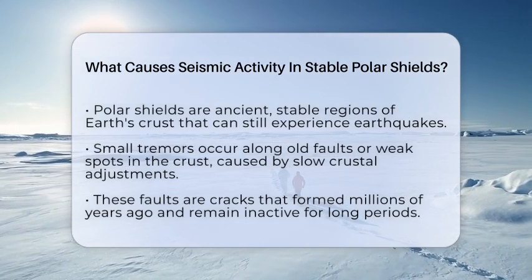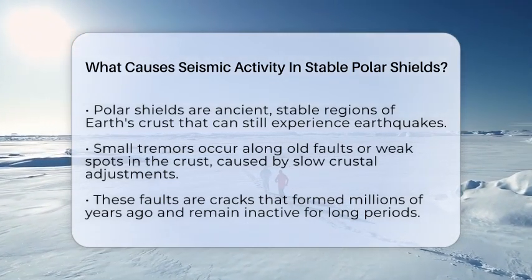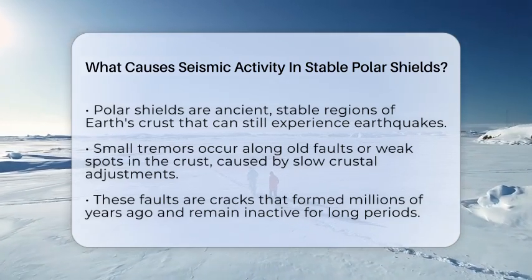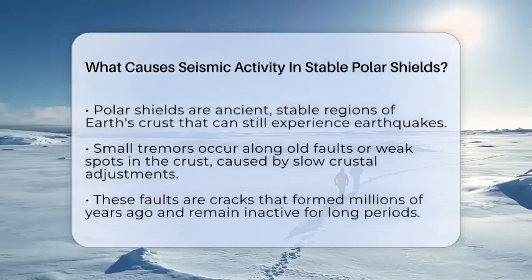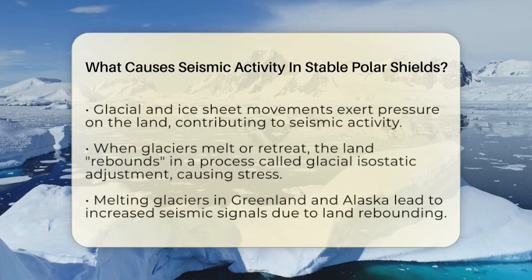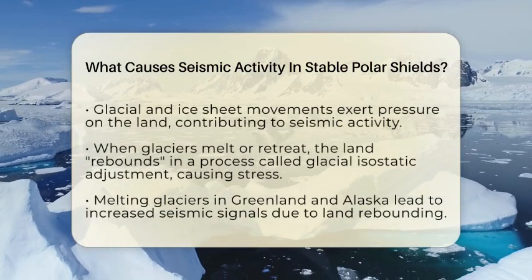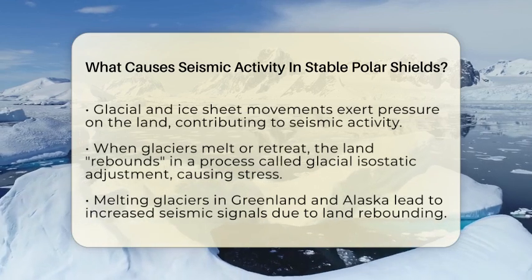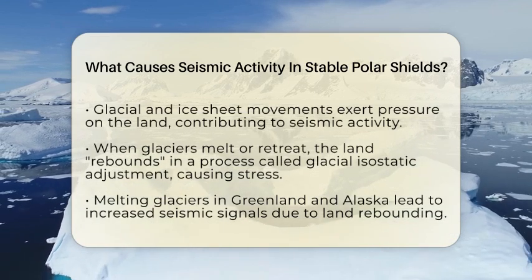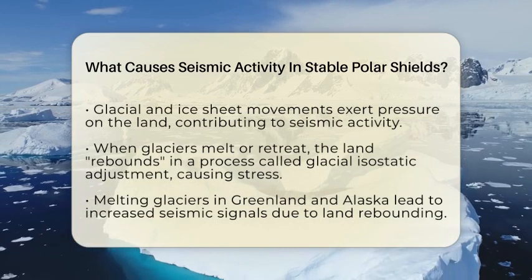Let's find out. Even though polar shields are known for being very old and not moving much, they are not completely free from earthquakes. Small tremors happen along old faults or weak spots in the crust. These faults are like cracks that formed millions of years ago and have remained quiet for a long time. Sometimes, the crust adjusts slowly, releasing tiny amounts of energy, which causes small earthquakes. These are not like the big quakes you see at active plate boundaries, but they show that the Earth's crust is still adjusting over time.